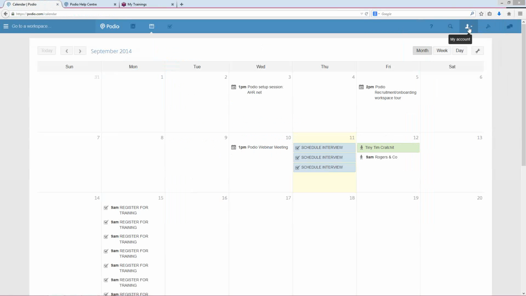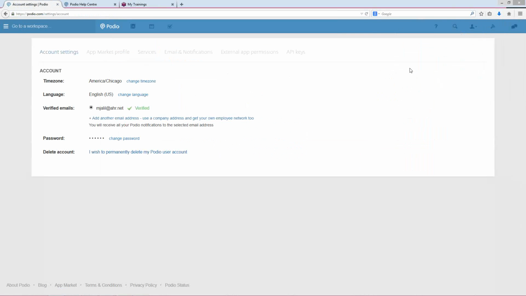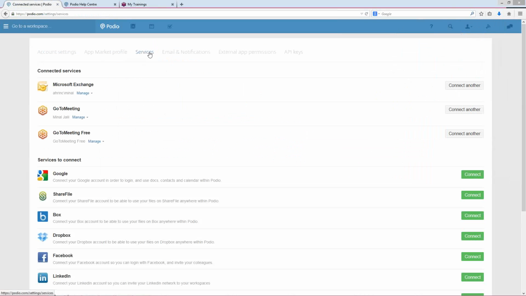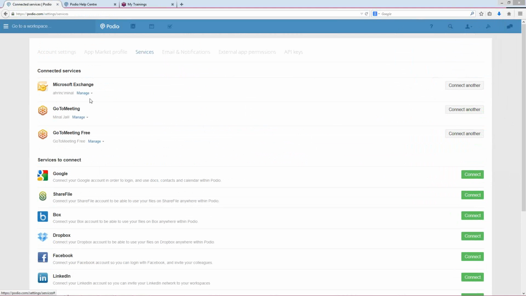The first thing you want to do is click on My Account and go to Account Settings. From here you can actually go to Services, and from here you can view the different ways that you can connect services. One that you would like to focus in on in particular, even though you have various ones that you can connect to, so keep that in mind if you ever want to take a peek at it. But this one right here, the Microsoft Exchange, this will show you if you're connected to Microsoft Outlook.